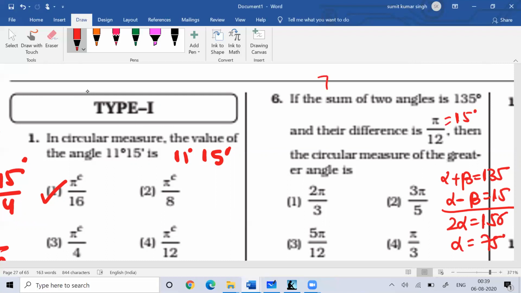When I see 75 degrees, if I convert it into the radian system, that would be pi by 180 into 75. So you can solve this. 15 ones are 15, then twos are 30, then fives are 75. So 5 pi by 12 would be the value.